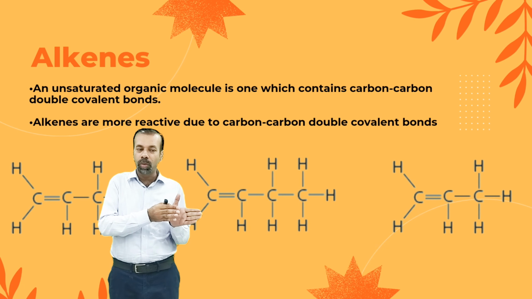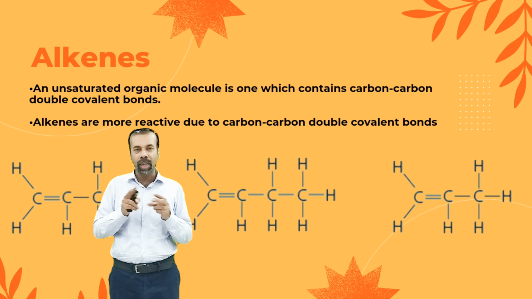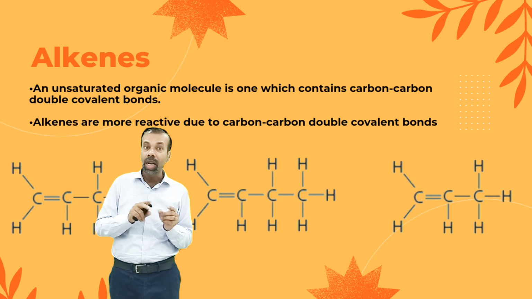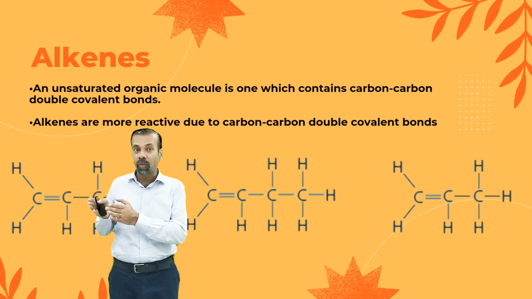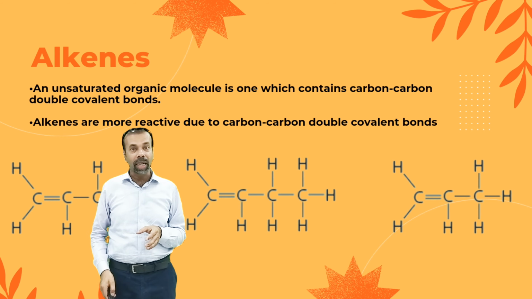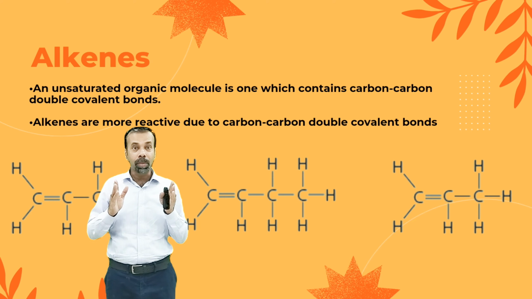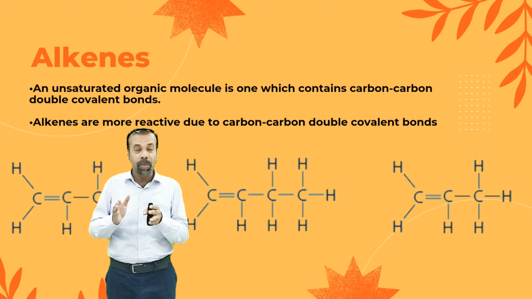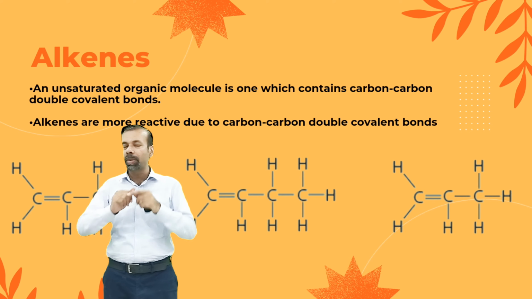As you can see from these structures, there is a carbon-carbon double bond. One is a two-carbon compound, the other is three carbons, but with one double bond. Next, you can see there are four carbons and at least one double bond. So, alkenes are the compounds which have a carbon-carbon double bond, and these are called unsaturated hydrocarbons.